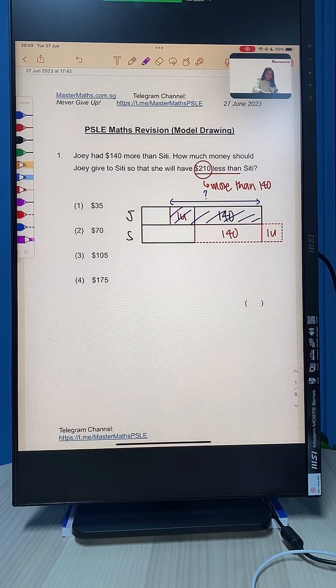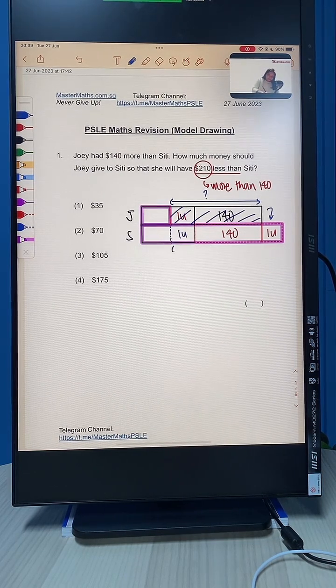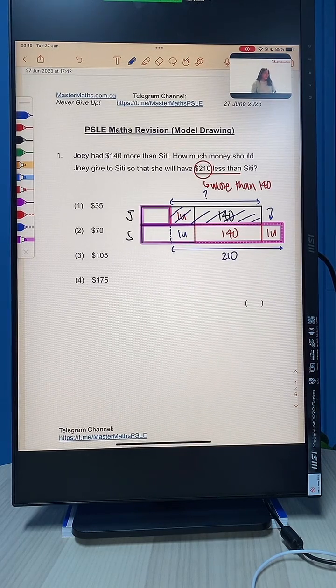So eventually, let me highlight for you what Joey will have eventually. Can everybody see this? This is how much Joey will have eventually, right? And how much Siti will have is all the way here. Everybody agree? So this is how much Siti is going to have. So for us to find out how much she should give, we know that the difference between the two at the end is going to be $210.